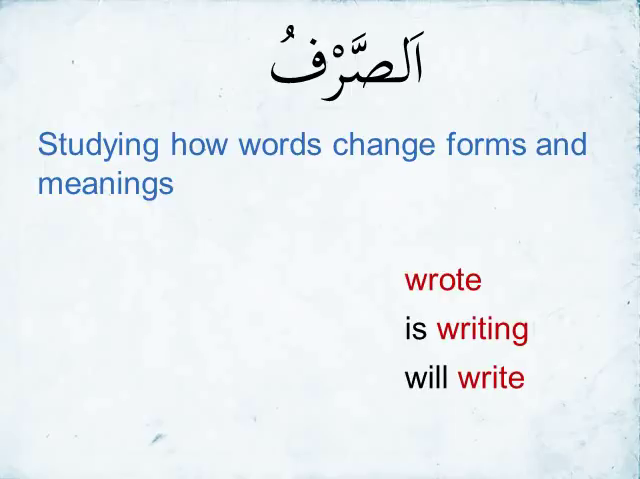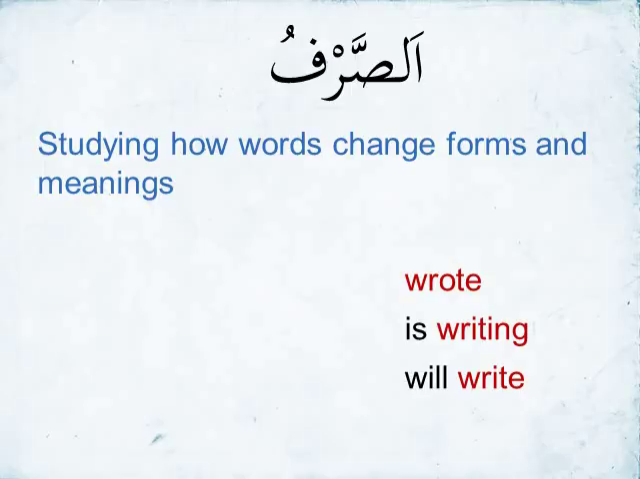For example, if you have the word wrote, is writing, will write. Each one of those words is actually written in a slightly different form. They're all spelled slightly differently, and they all have a different meaning. For example, the word wrote is the act of writing in the past tense, whereas is writing is the act of writing in the present tense, whereas will write is the act of writing in the future tense.